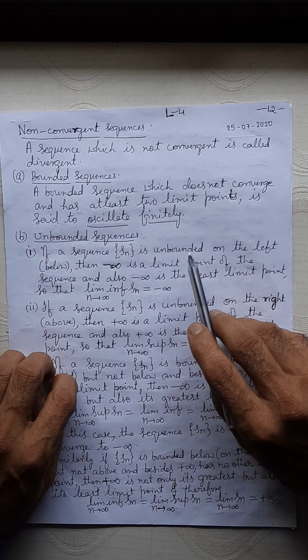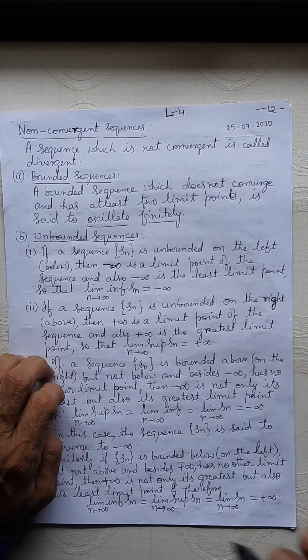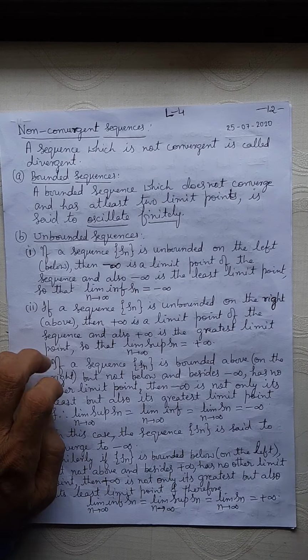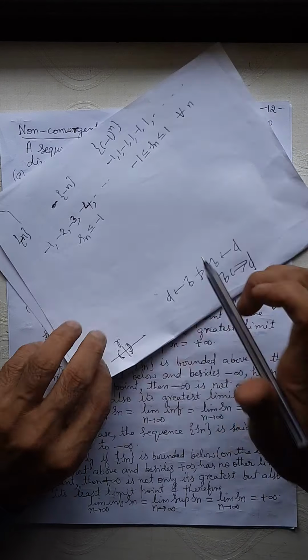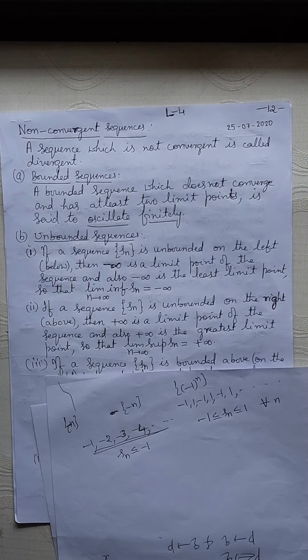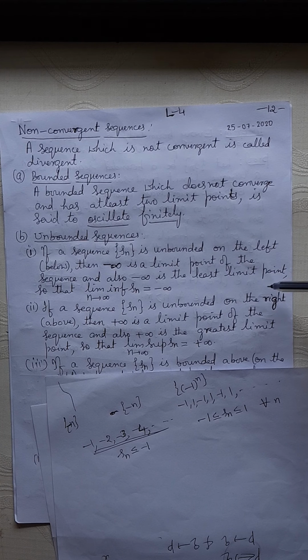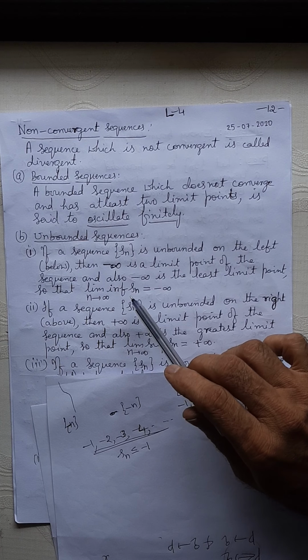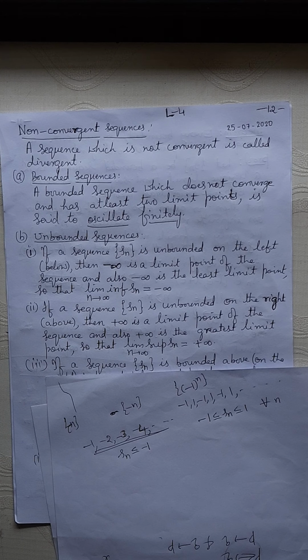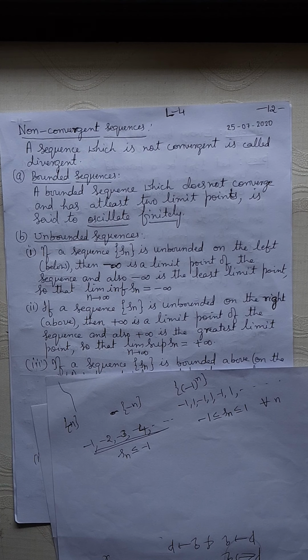If a sequence is unbounded on the left, not bounded below, then minus infinity is the limit point of the sequence, right? And also minus infinity is the least limit point, so that limit infimum of Sn is minus infinity. If it is not bounded on the left, minus infinity is the limit point and it is the least limit point, and therefore the limit infimum of the sequence is minus infinity.